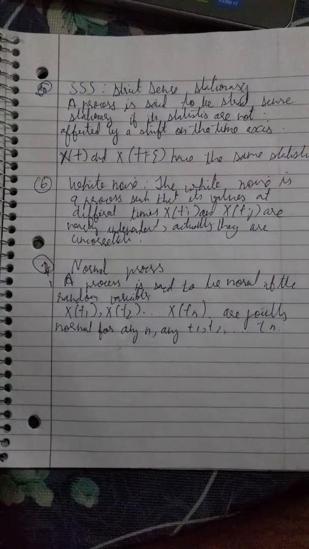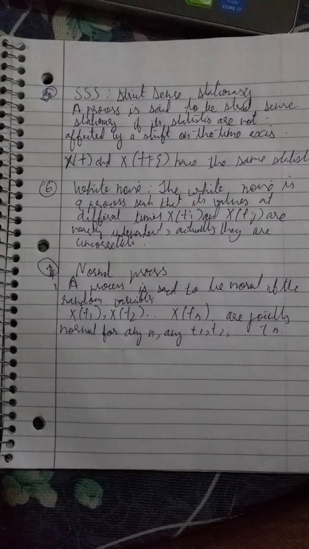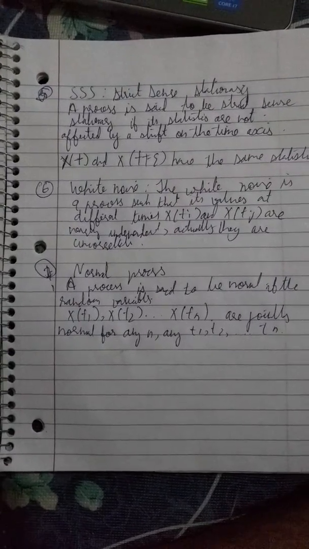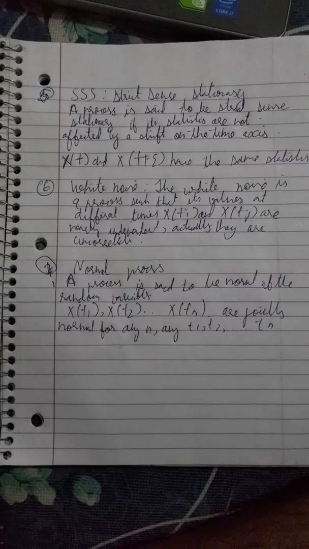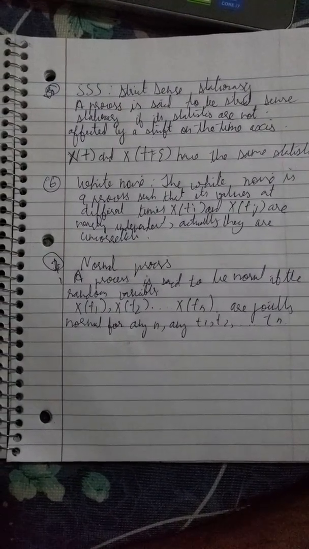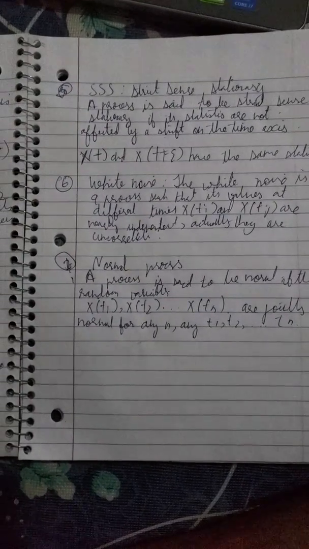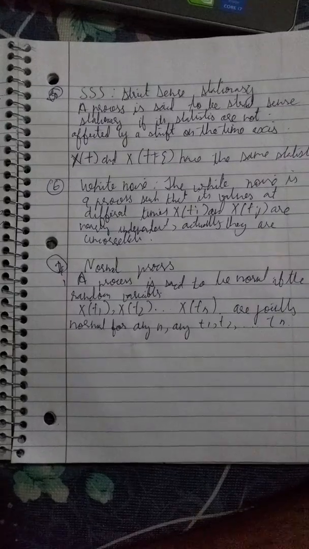White noise is a process such that its values at different times are nearly independent or uncorrelated. A normal process is said to be normal if all the random variables of the process are jointly normal for any number of terms at any time intervals t1, t2, t3 and up to tn.